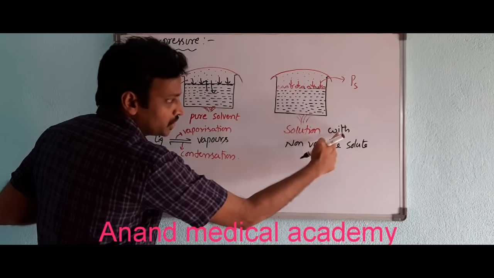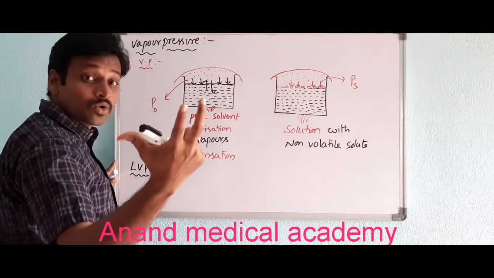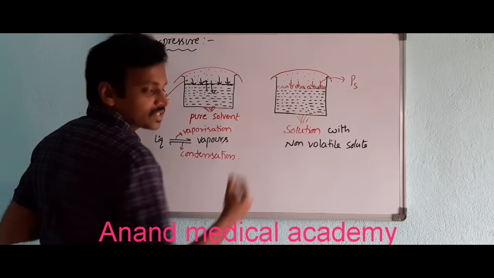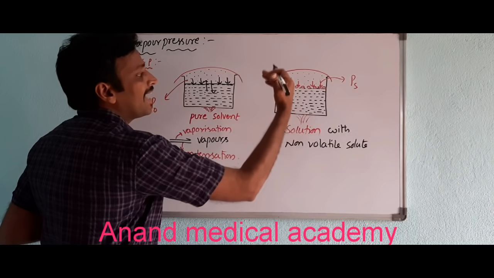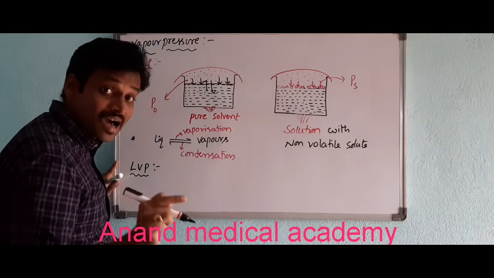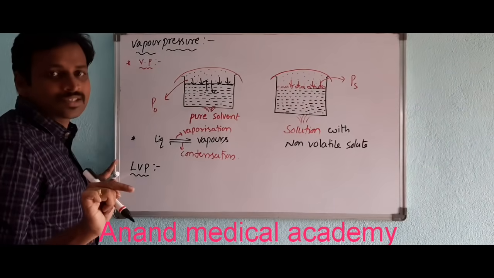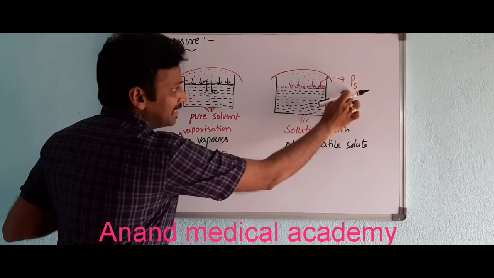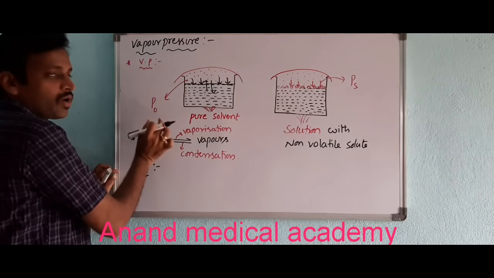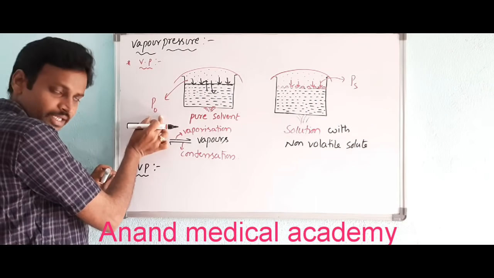Whereas here, in the solution with non-volatile solute, the particles are macro, meaning big particles. So while heating they occupy the surface, which does not allow vaporization. So the number of vapor molecules is less, and certainly the pressure will be less. So PS will be less than P naught. Clear? P naught is the vapor pressure of pure solvent.